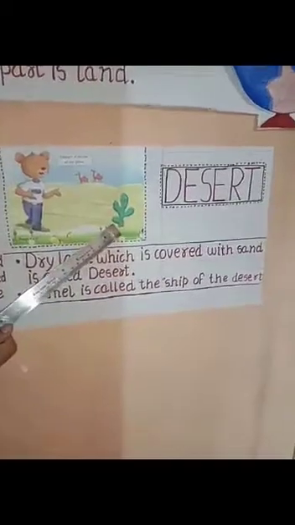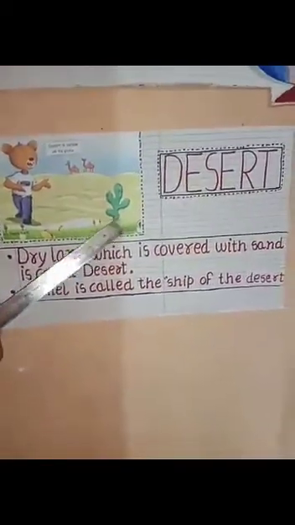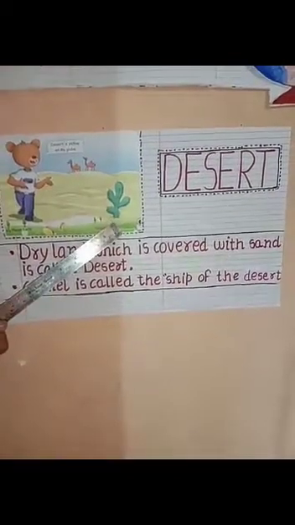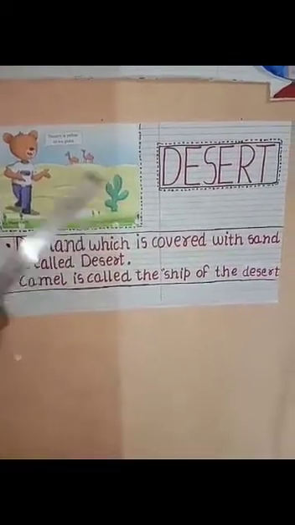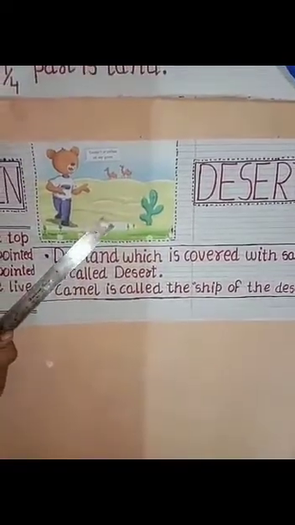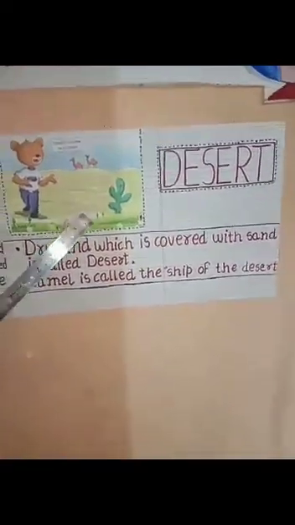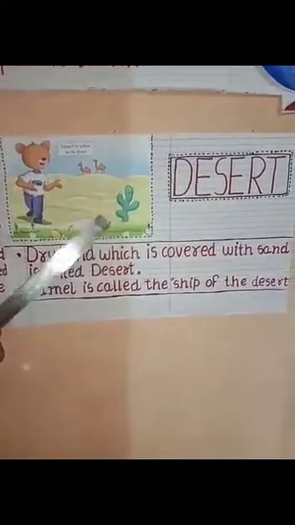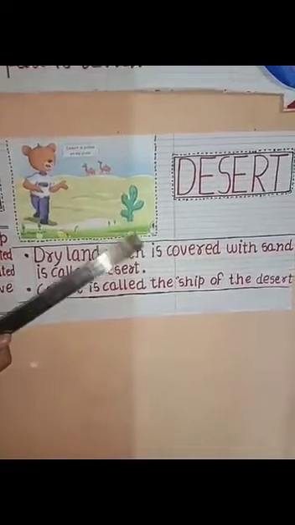This is cactus. This is one of the plants which grow in desert. Desert is a landform area which has very low rainfall, right? Water and rainfall are very less here in comparison to other landforms.